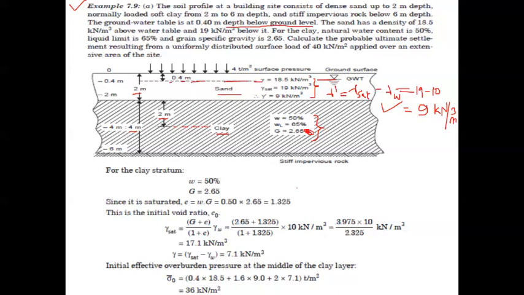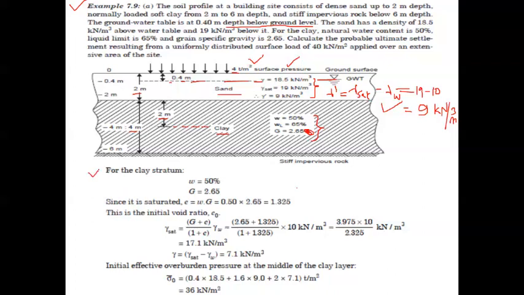So these are the different details which are given in this particular problem related to soil, the soil properties. Additionally, this particular strata has a uniform distributed load of magnitude 4 ton per square meter. It is nothing but the surface pressure. Let us solve and see what will be the settlement in this particular condition.